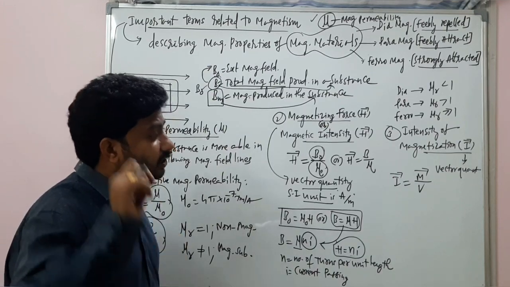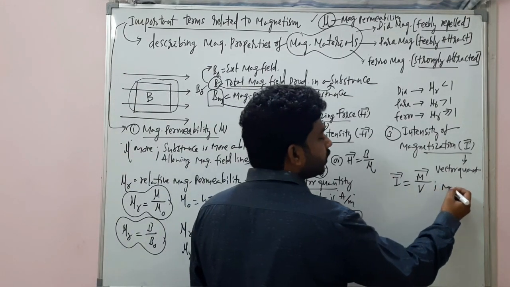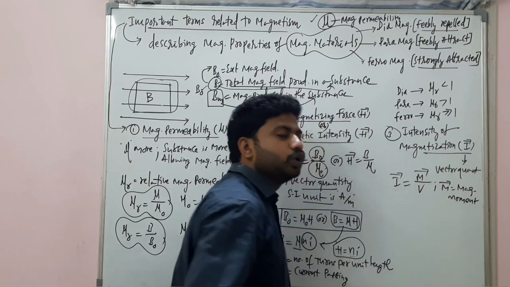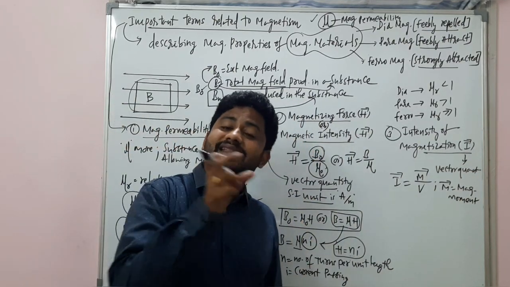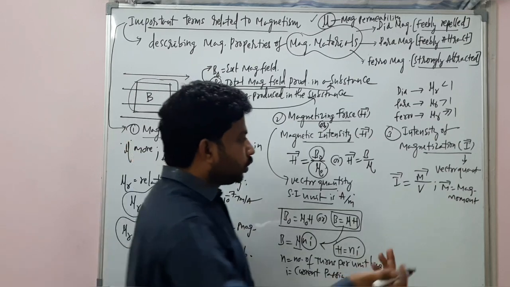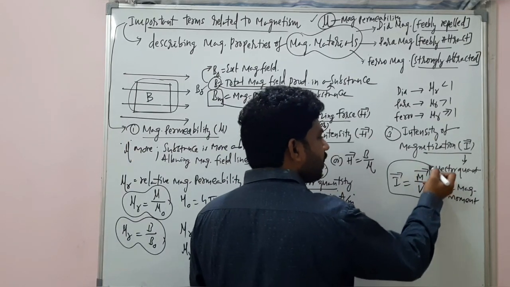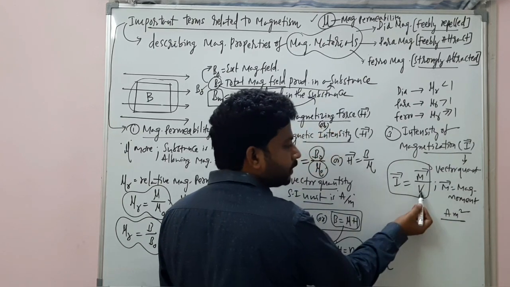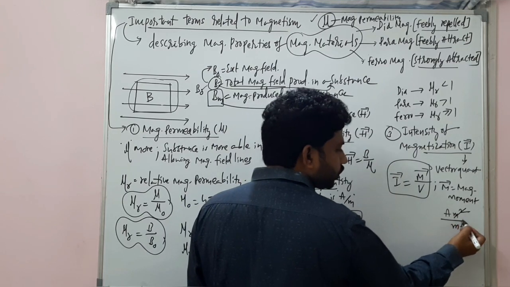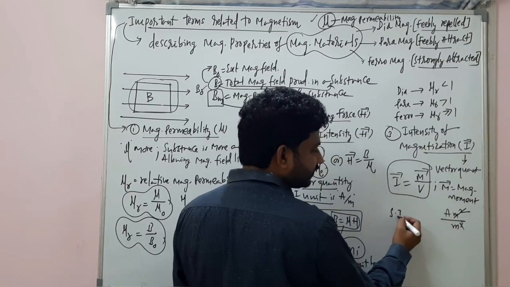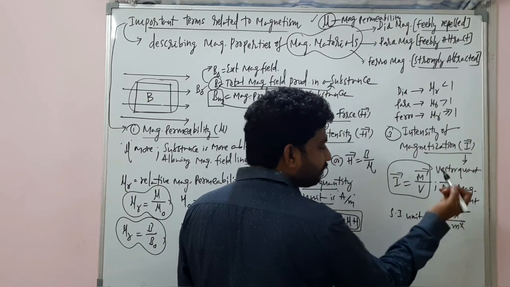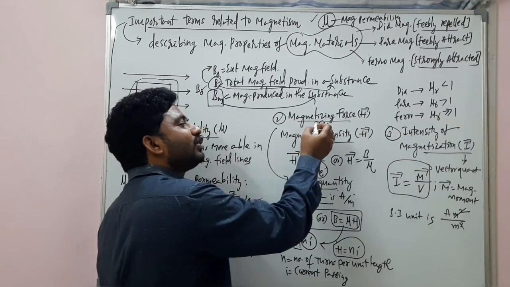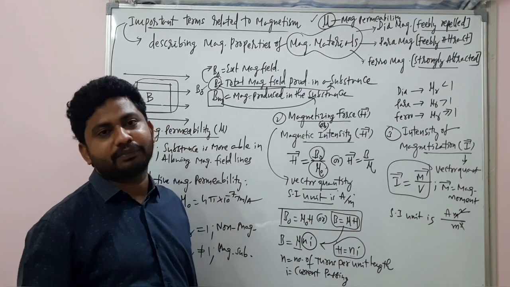The ratio of magnetic moment per unit volume, and I am writing here, M bar is the magnetic moment. No confusion. You know about the magnetic moment, which is the product of length of the magnet and pole strength. The SI unit is ampere per meter square divided by volume, meter cube. Meter square cancels, and the SI unit will be ampere per meter. The SI unit of intensity of magnetization and the SI unit of magnetizing force will be the same, ampere per meter.